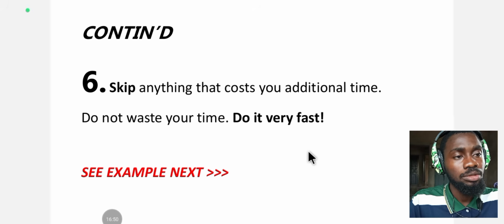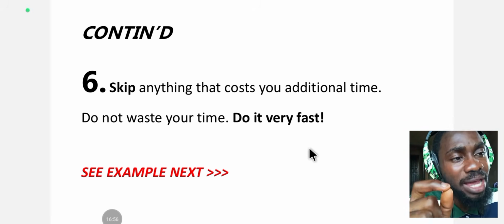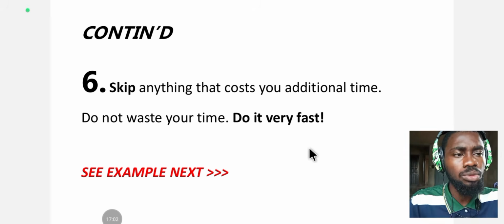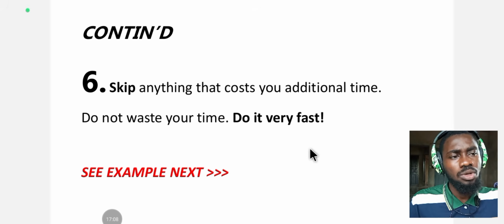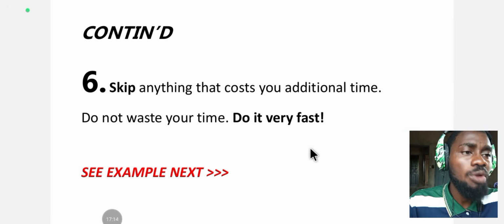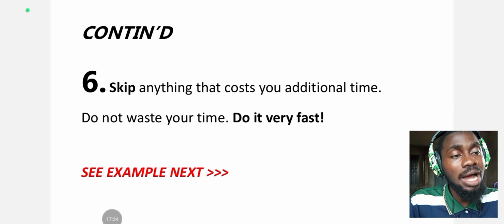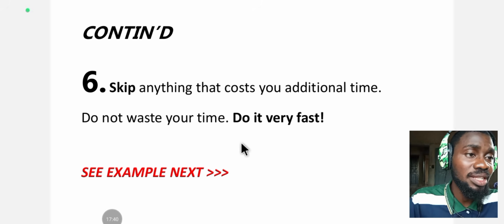Move on. It is only an unwise exam candidate that will spend a long time answering one question. Immediately the question starts building your stress level, abandon it and move on. Or pick something, flag it and move on. When you are done answering all the questions of the exam, you can come back. If you still have time, you can come back to those questions that you flagged. Then you look at them again with a fresh and clear mind, and also an improved capability of judgment. Let's illustrate this, which is skipping anything that is going to cost you additional time.